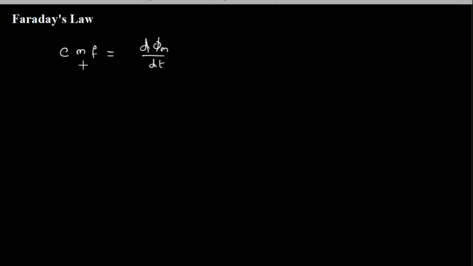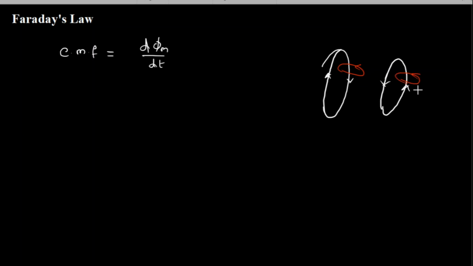Confused? I'll repeat. The induced current in the conductor is going to produce a magnetic field. So you had this oval shaped conductor. Now there is a current flowing here, right? After some time in this oval shaped conductor, the current direction will change. Maybe current is flowing like this. In either case, you will have a magnetic field around it. There is flux generated, there are magnetic field lines around it. This magnetic field will be produced in such a way that it will oppose the actual magnetic field produced by my permanent magnet.